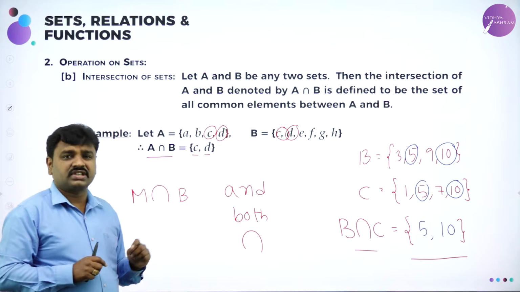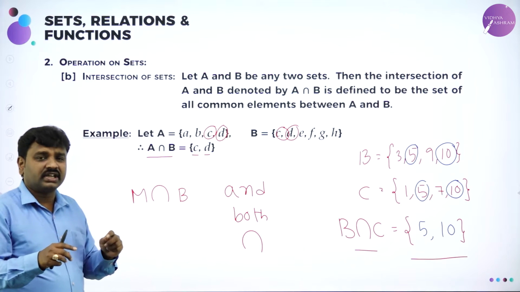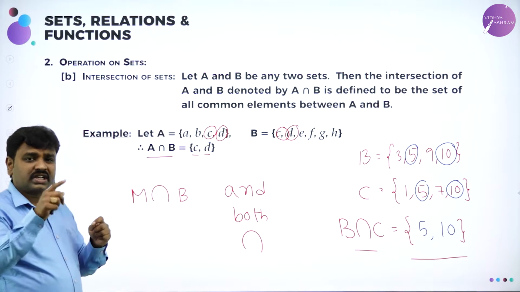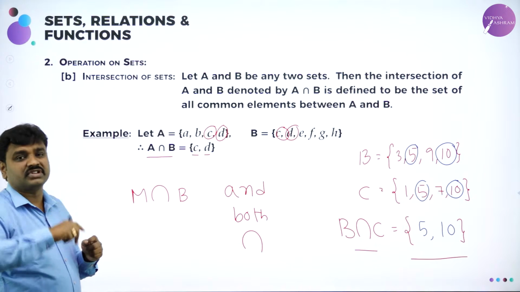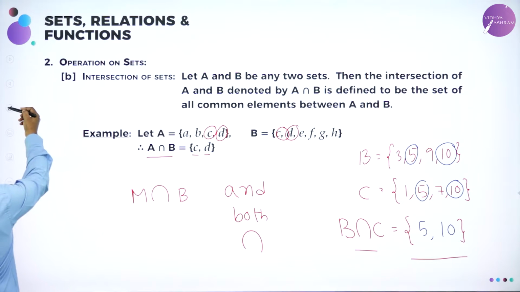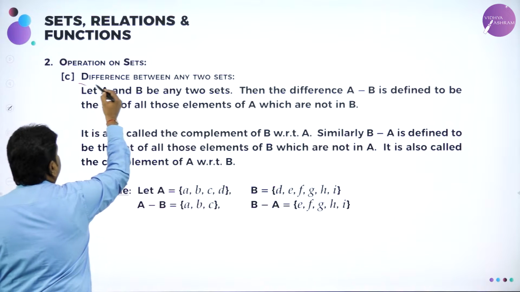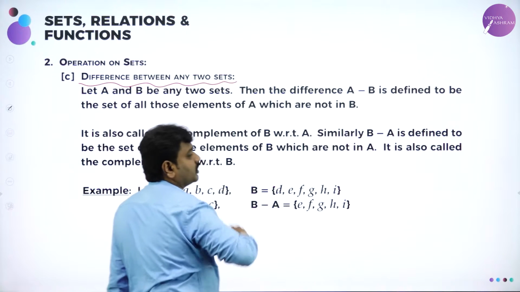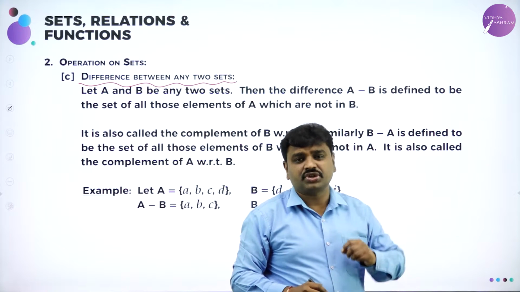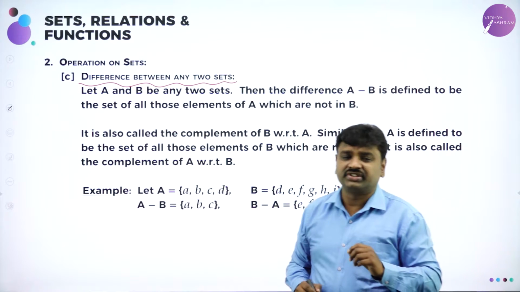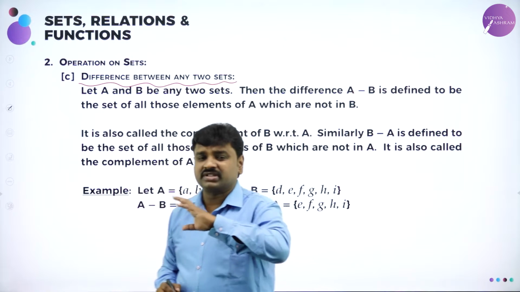Now I have done intersection. Intersection means what? Write a set containing common elements, or write a set containing elements present in both the given sets. Common elements of both the sets. Next, we have another operation called difference between any two sets. Now the next operation I am teaching you is difference between any two sets, A minus B and B minus A.